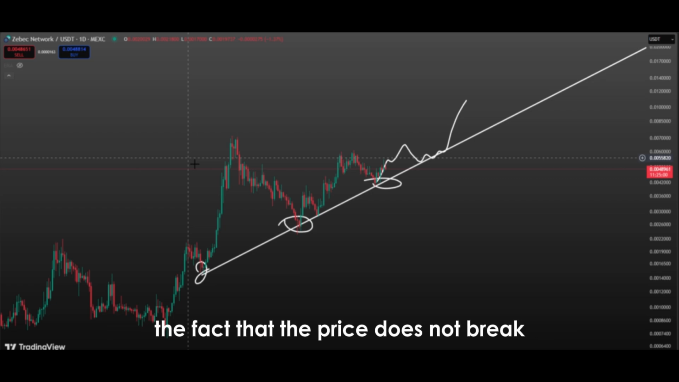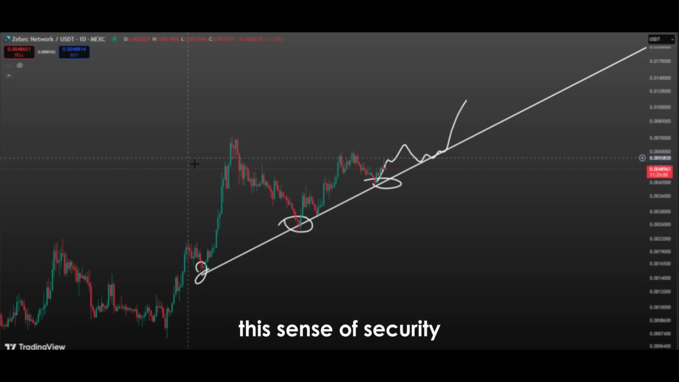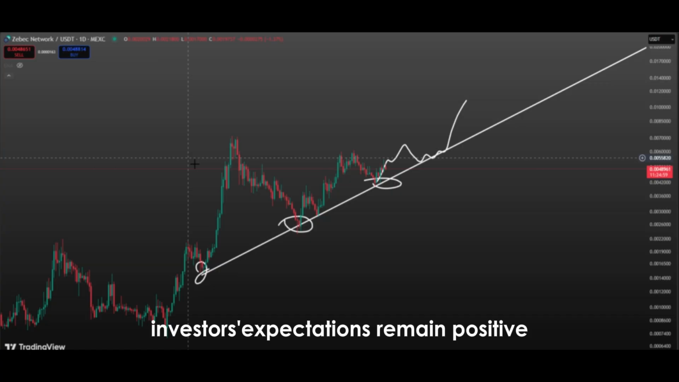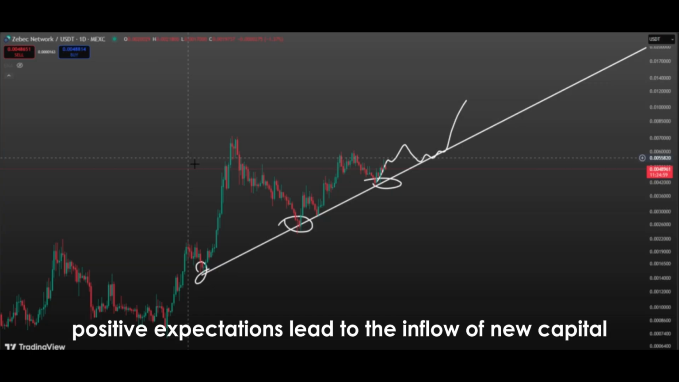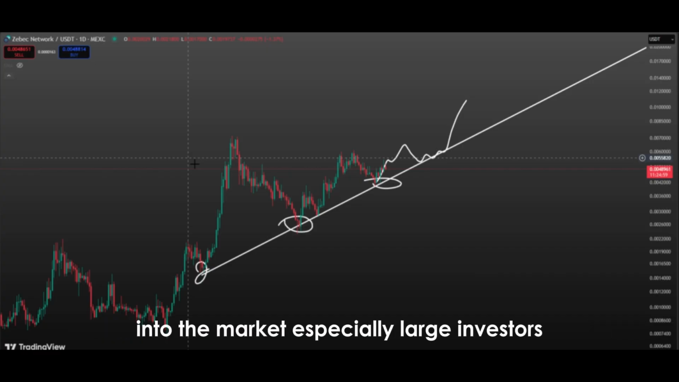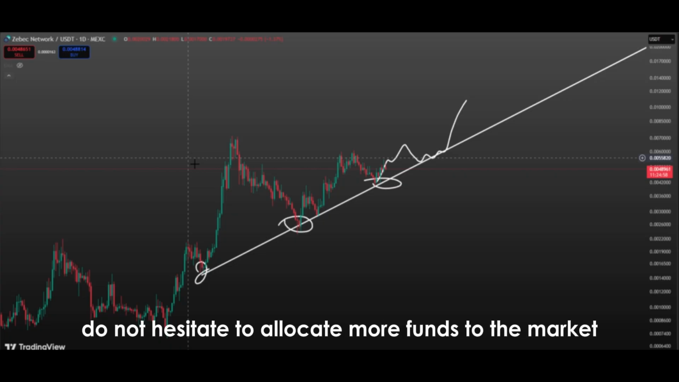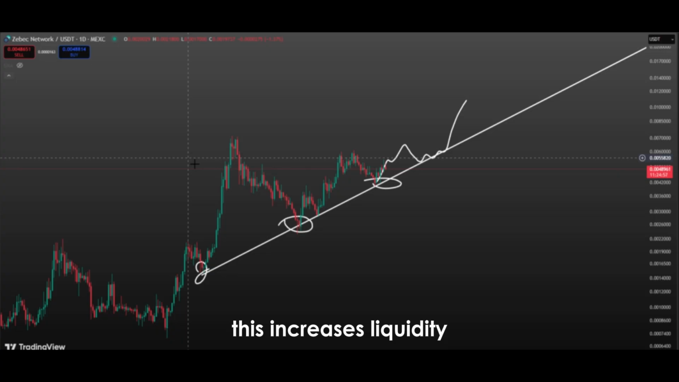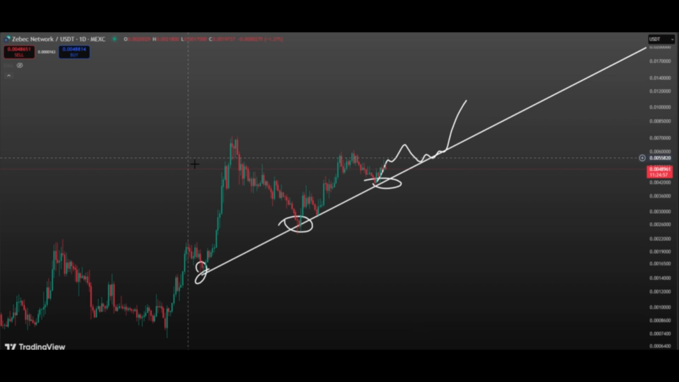The fact that the price does not break the ascending trend line also creates a sense of security in the market. Thanks to this sense of security, investors' expectations remain positive. Positive expectations lead to the inflow of new capital into the market. Especially large investors, seeing that the ascending trend is preserved, do not hesitate to allocate more funds to the market. This increases liquidity and contributes to the healthier progression of upward price movements.